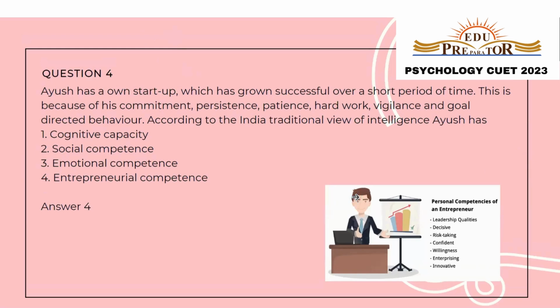Ayush has started a startup which has grown successful over a short period of time. This is because of his commitment, persistence, patience, hard work, vigilance, and goal-directed behavior. According to Indian traditional view of intelligence, Ayush has, so we know that it is entrepreneurial competence of which the characteristics are high commitment, high persistence, patience, hard work, vigilance, and goal-directed behavior. According to Indian tradition, it is entrepreneurial competence. So the correct answer is option number four, entrepreneurial competence.